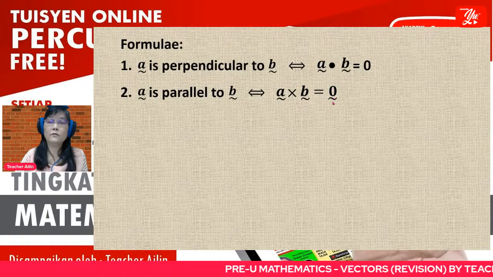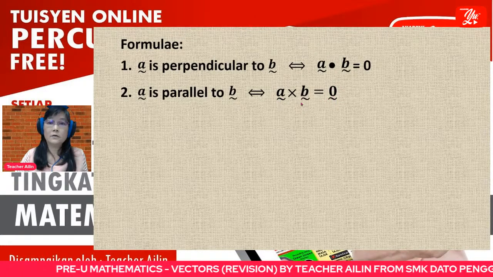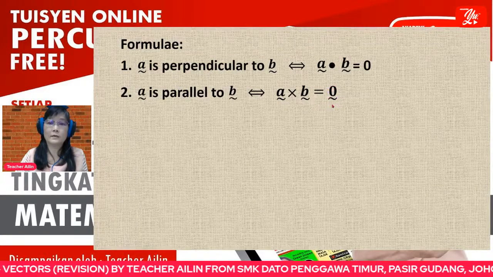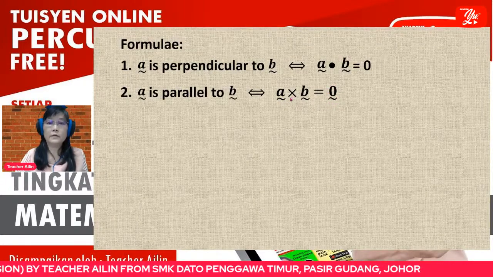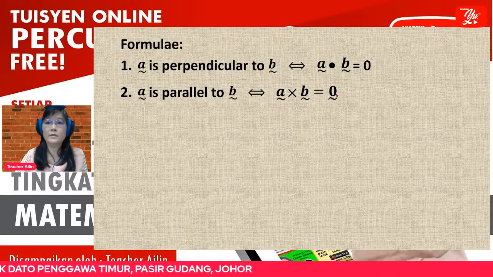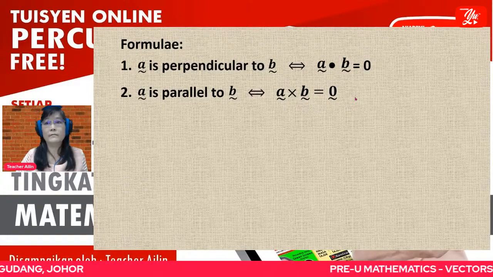This one is the 0 vector, so you should have an underline here. So the cross product is equal to the 0 vector. It is not equal to 0, because the cross product should be a vector. If you make it equal to 0, a vector equals a value, which doesn't make sense.